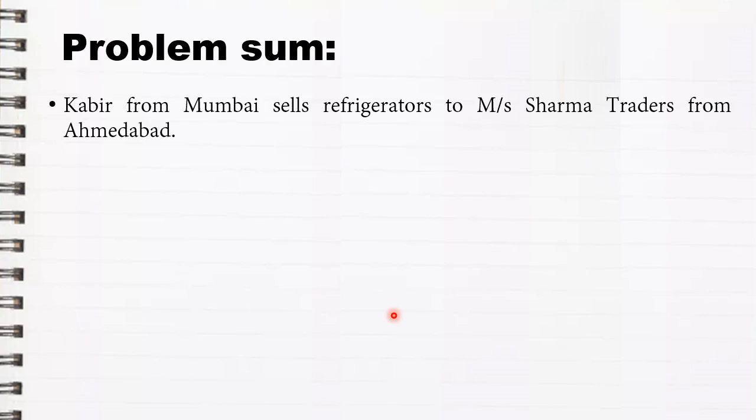Next, Kabir from Mumbai sells refrigerators to Meza Sharma Traders from Ahmedabad. So here, from Mumbai, refrigerators have been sold to Ahmedabad. This is an example of movement of goods. According to the rule of movement of goods, the final termination of the delivery becomes your place of supply. So in this case, the place of supply will be Ahmedabad.